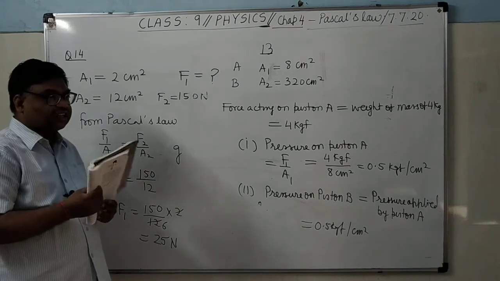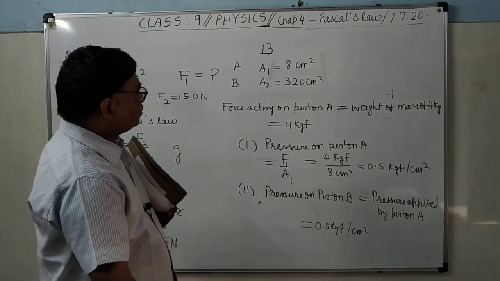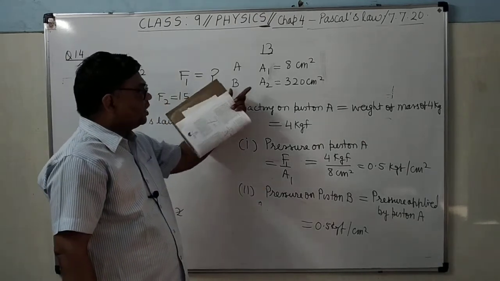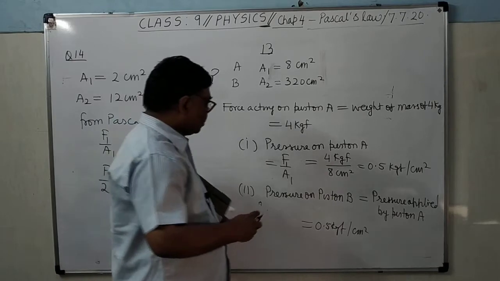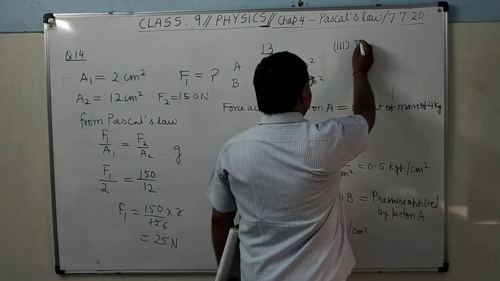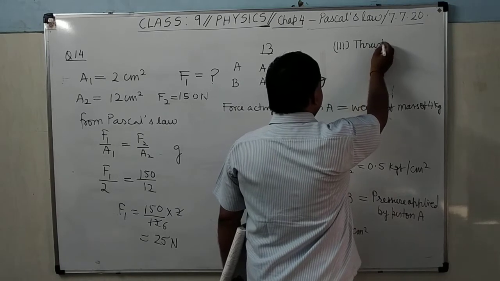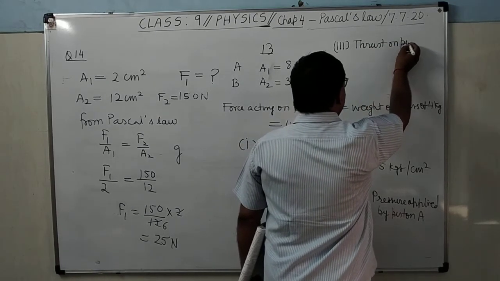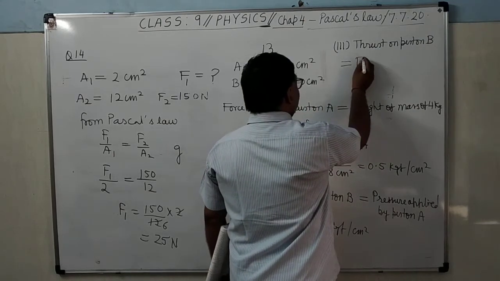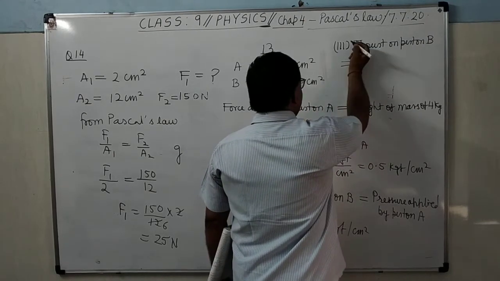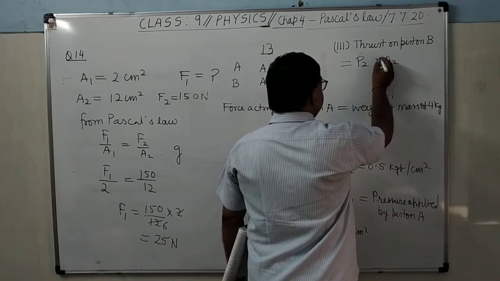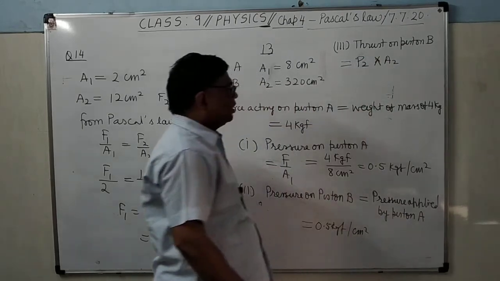Then third part you can see here. The thrust means force. Thrust on the piston B. So this much pressure is acting. What is area? 320. So what is the thrust? Thrust on piston B equals force, which equals pressure into area.